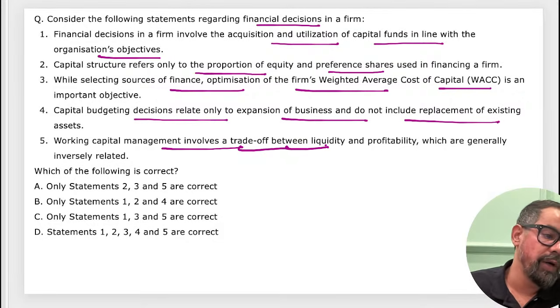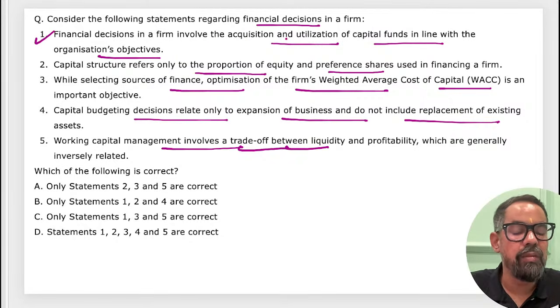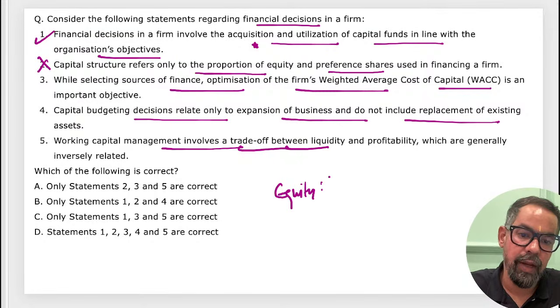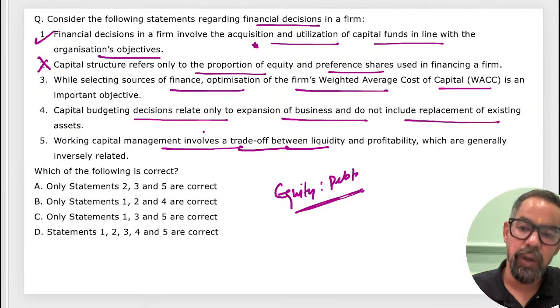So what will be your correct answer? Okay, many people are saying C. The first statement is right here: financial decisions in a firm involve the acquisition and utilization of capital funds. Capital structure, when it comes to capital structure, includes a combination of equity and debt, right? Unit number 23 is all about this only, right? So equity and debt, not only equity, so that is wrong here.